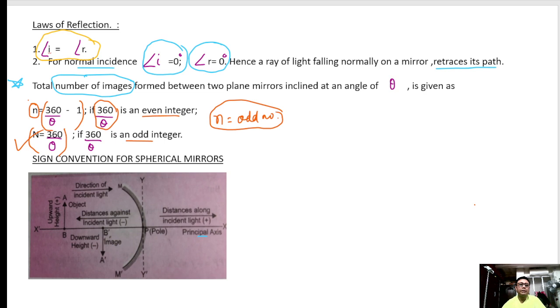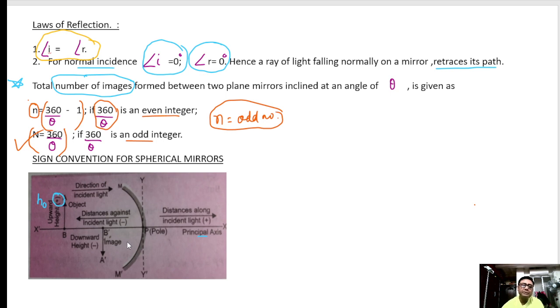Okay, so here as you can see, AB is the object shown here whose height is upward. So the object height is HO, which is upward, and that is why it is always positive.